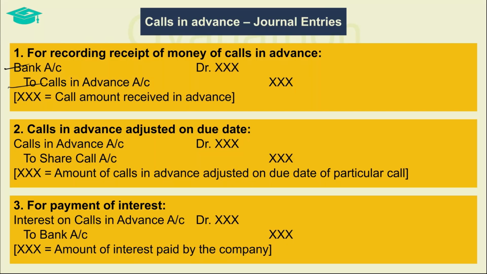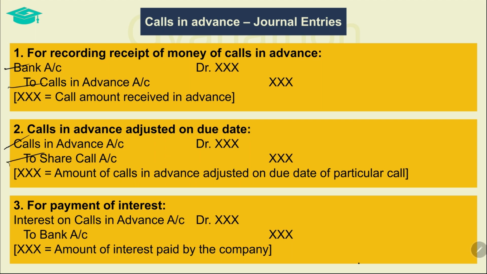When the amount received as calls in advance becomes due because of the company making the call, then the balance in the calls in advance has to be transferred to the share call account. This is done by debiting the calls in advance account with the amount that was received in advance but has now become due, and a credit is given to the share call account.